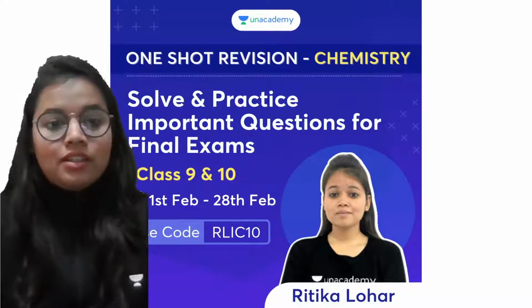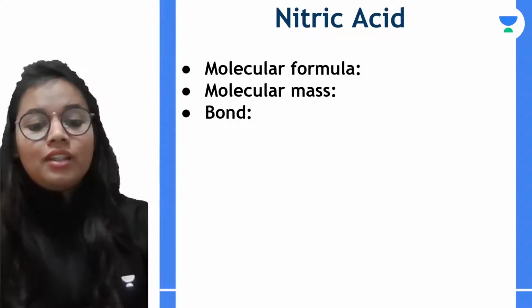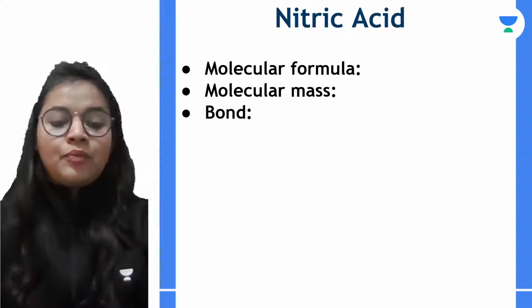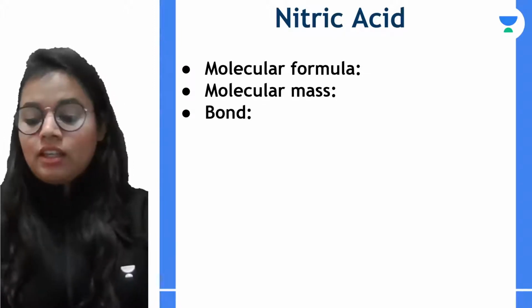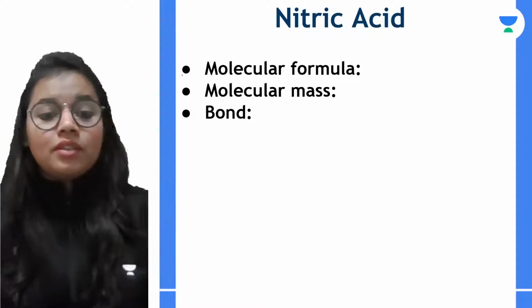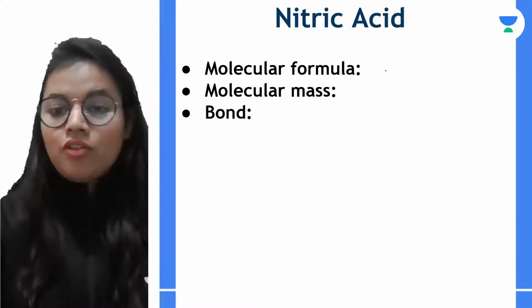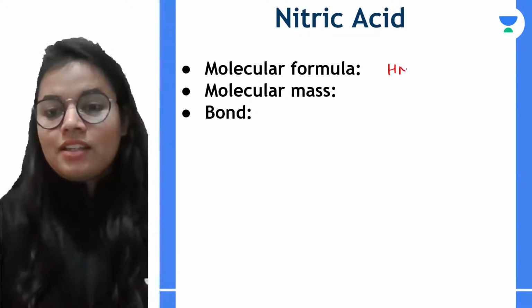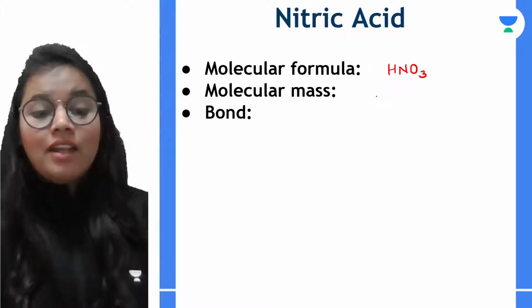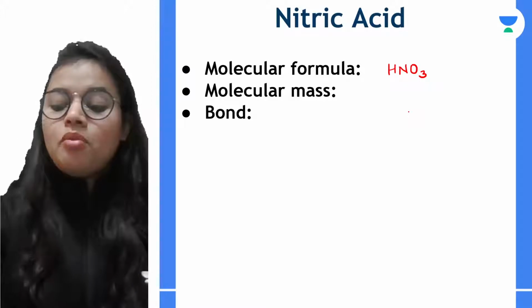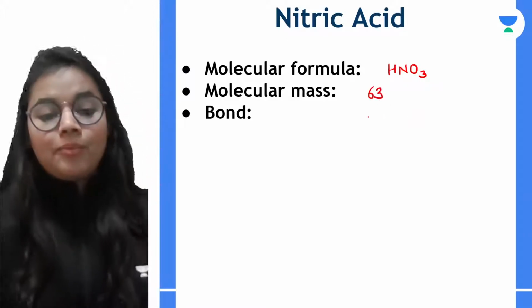Now, having said enough, we will be moving forward towards our unit, that is nitric acid. So students, what is the molecular formula of nitric acid? Can I get the answer in the chat box? If I talk about the molecular formula of nitric acid, it is HNO3: 1 hydrogen, 1 nitrogen and 3 oxygen. The molecular mass of nitric acid is 63.